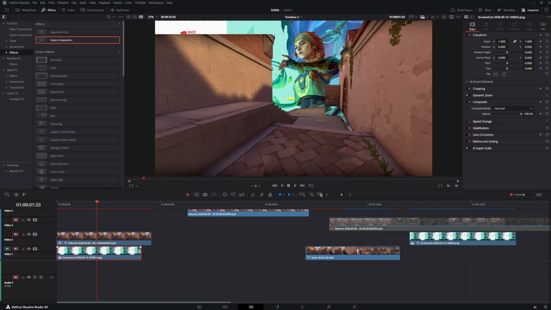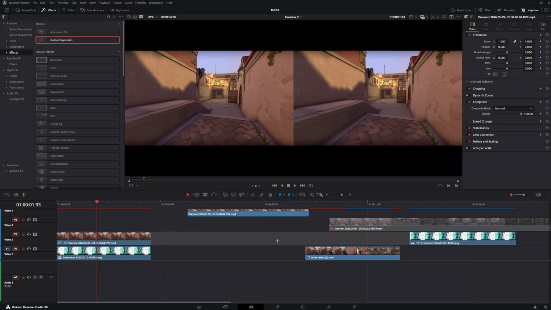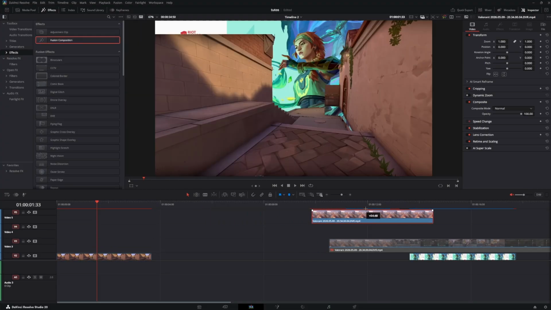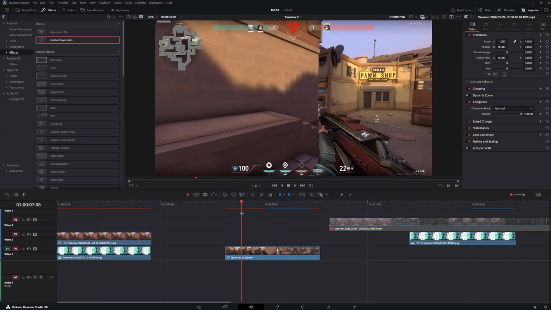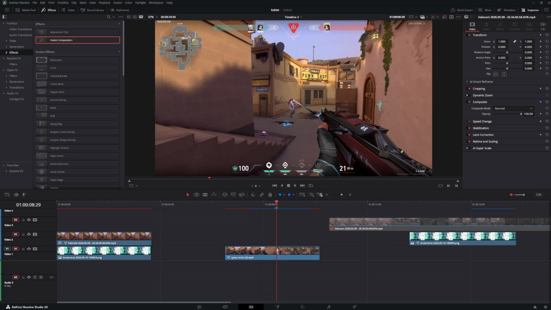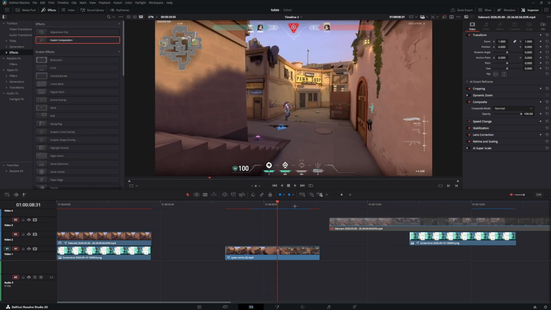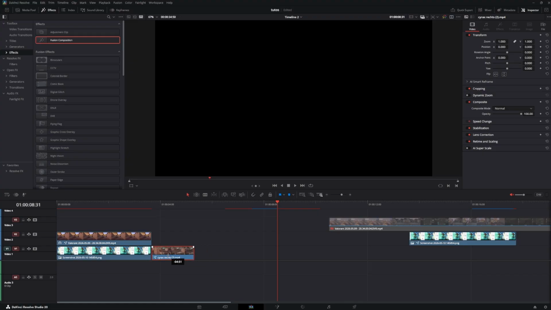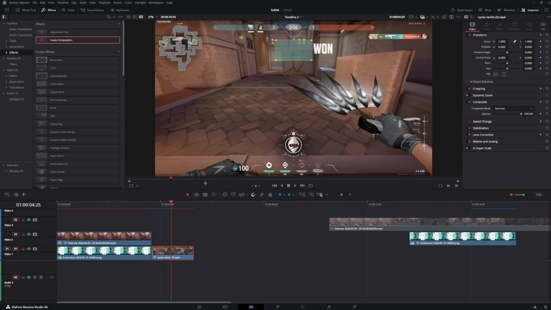All you have to do is choose your video or your footage or your picture as background and put it in the first layer. Then you have to look what clip you want to use for the jigsaw transition. We will go with this one. Now you choose the first frame of your knife pullout animation like this and cut your clip. Drag it to the end. Yes, this is good.